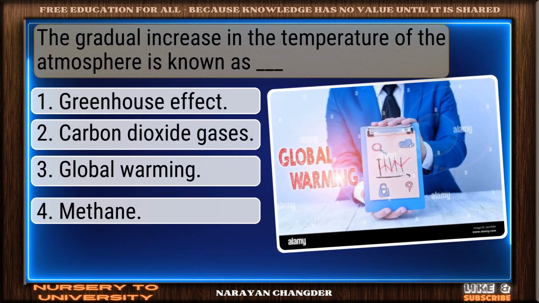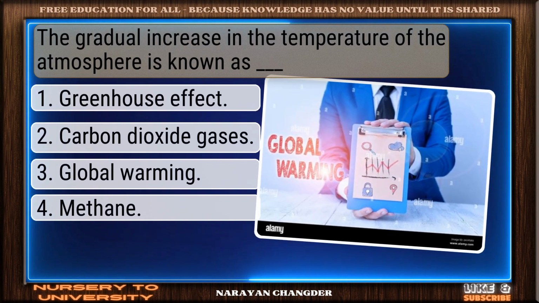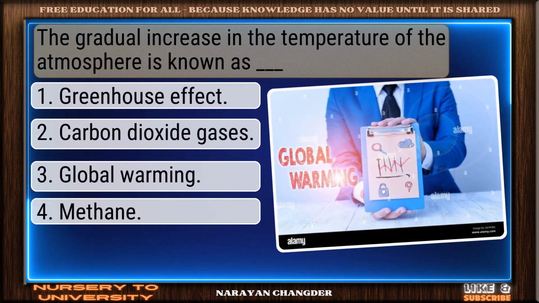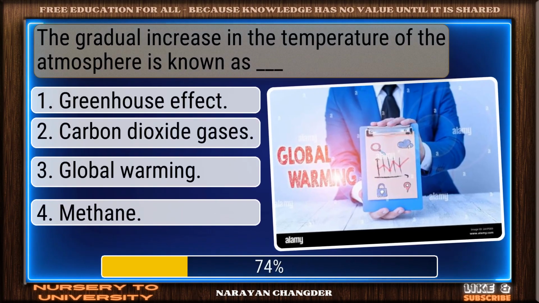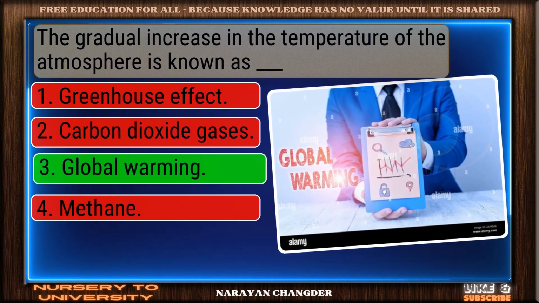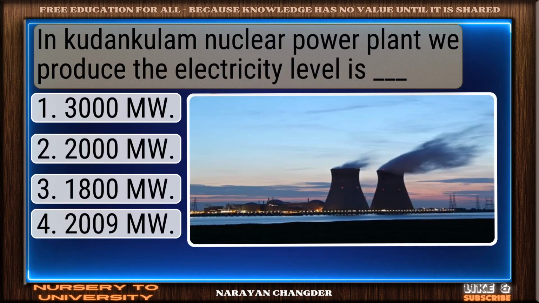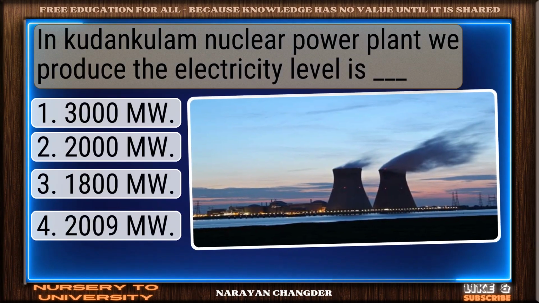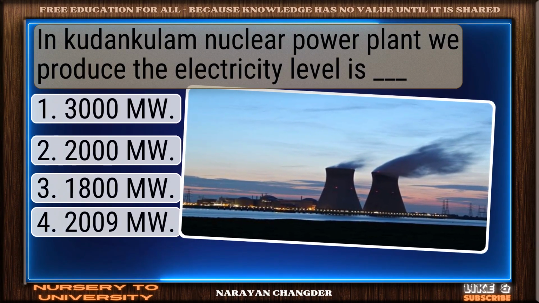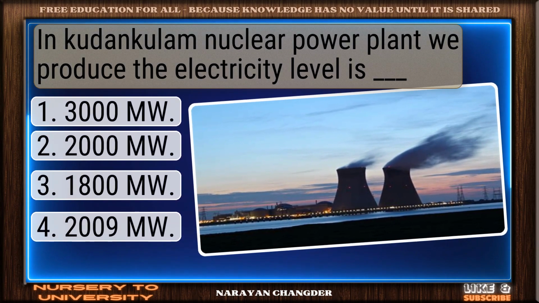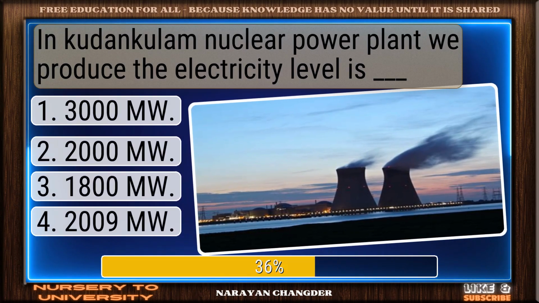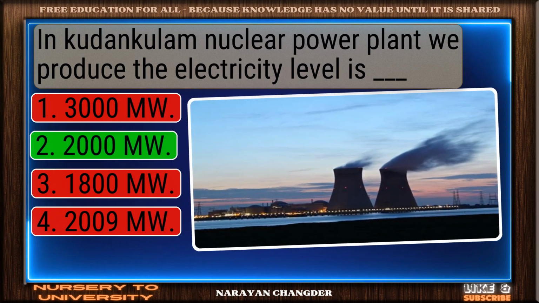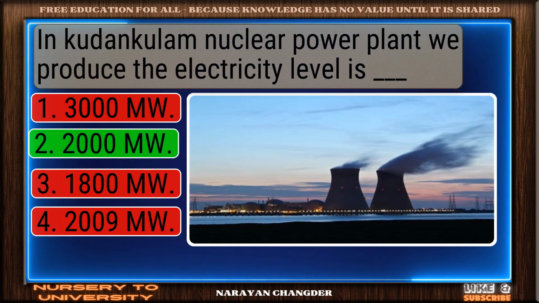The gradual increase in the temperature of the atmosphere is known as dash. Nice selection. Global warming is correct. In Kudankulam nuclear power plant, the electricity level we produce is dash. Good thinking. 2000 megawatts is right.